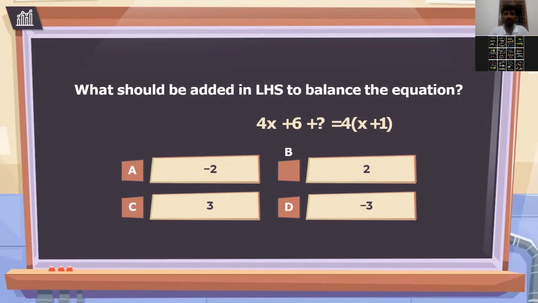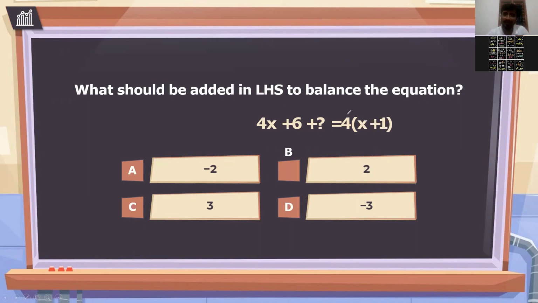Can you try this now? This is the question. What should be on the left hand side? LHS means left hand side, to balance the equation. Can you try this and tell me what value x should be? You have 4 options. If you give the correct answer, I'll give you 2 chocolates. Minus 2. So x equals minus 2? No, you are not getting it. Wait, here you can see the question mark. Can you see the question mark here?